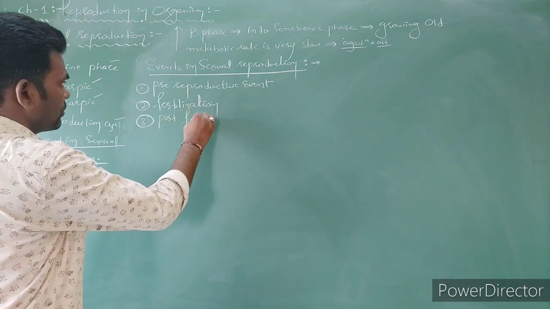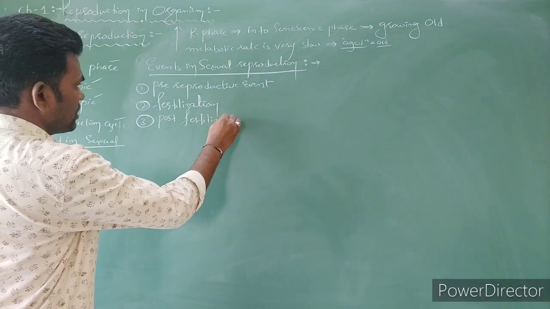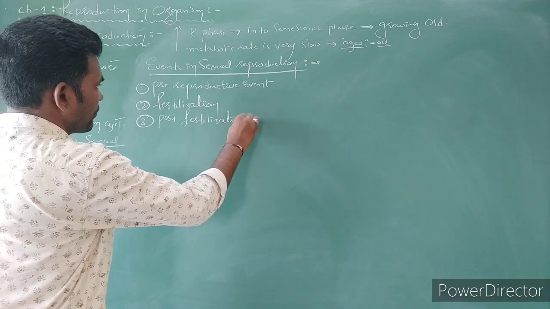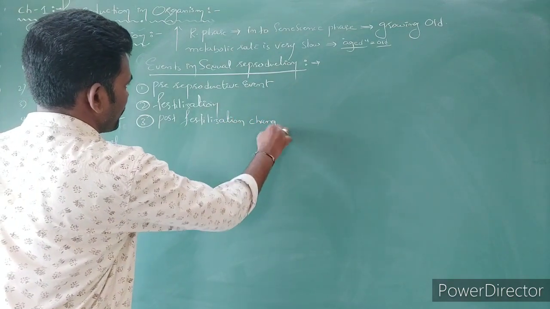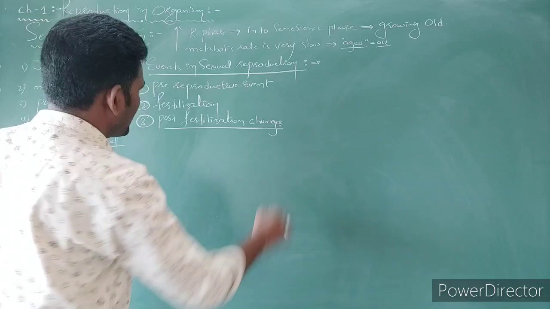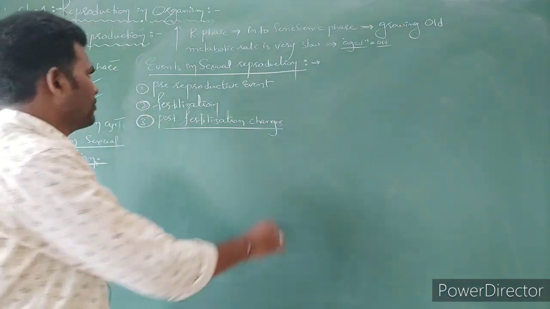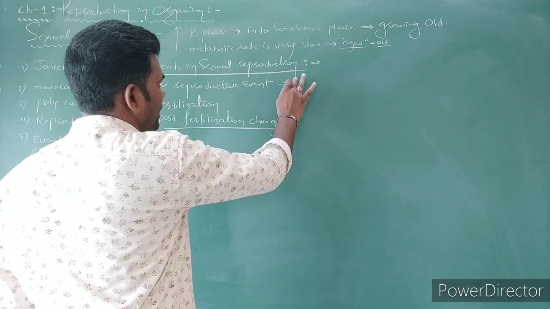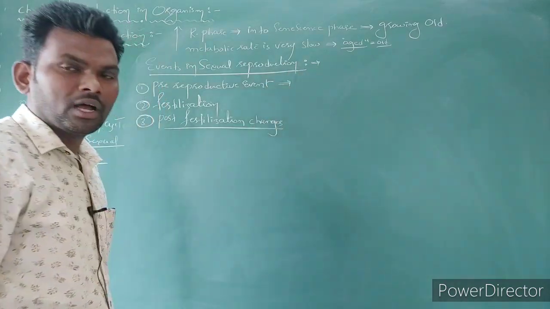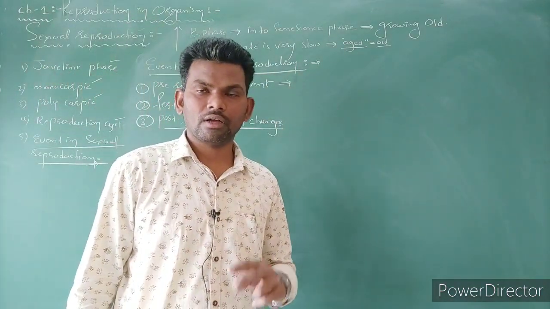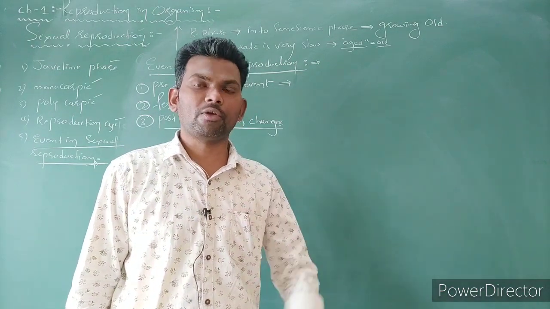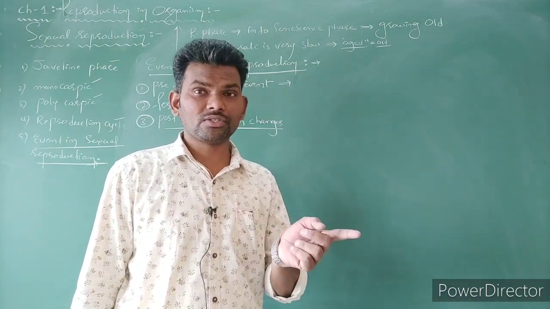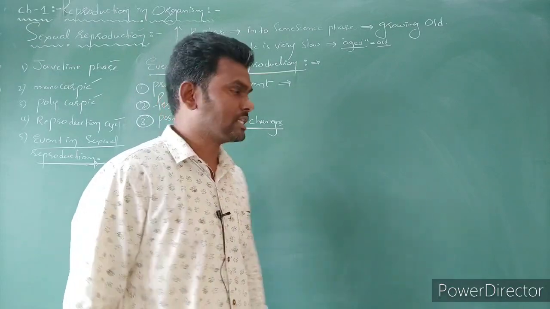Post-fertilization changes. Three phases. The first phase is pre-reproductive events. The pre-reproductive events mainly contain two sub-events, one is gametogenesis, one is gamete transfer.